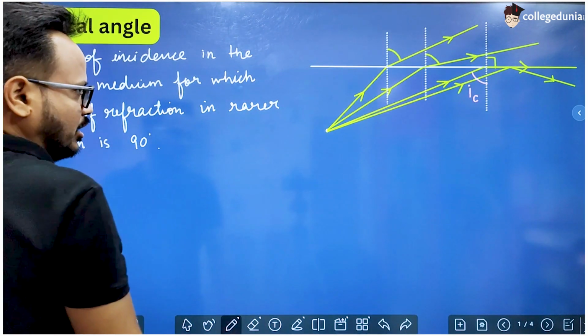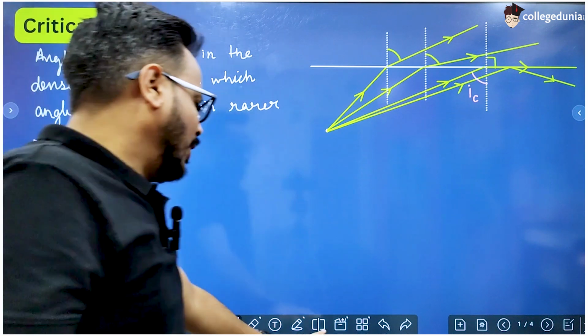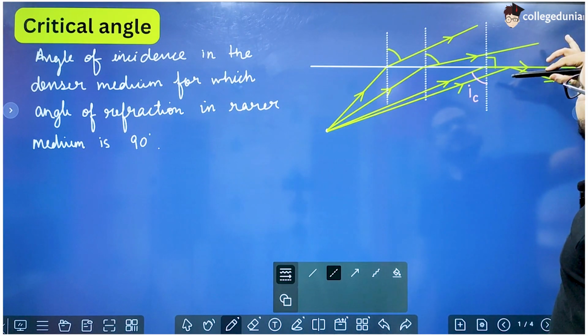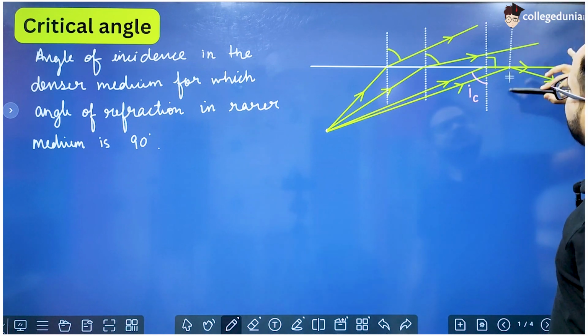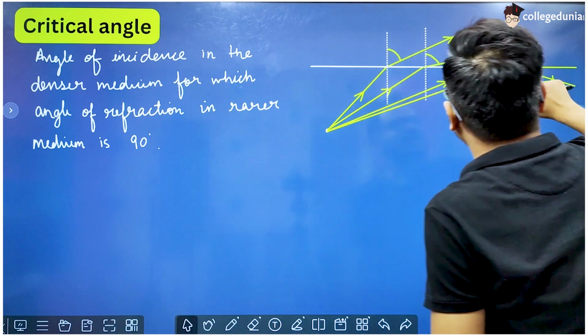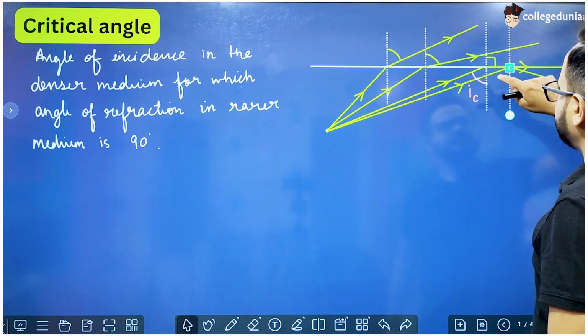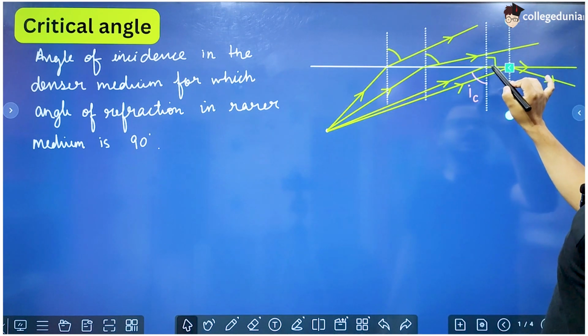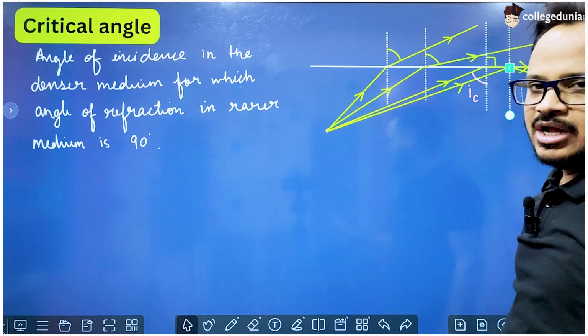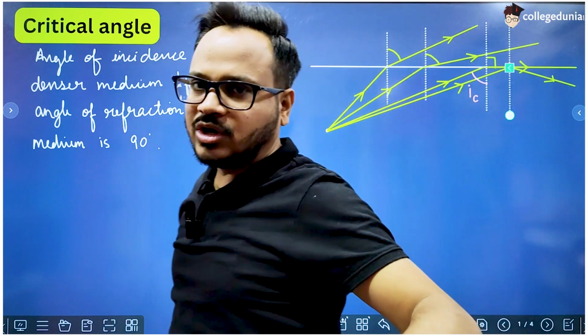Okay, so what happens? Total internal reflection occurs only when the angle of incidence is more than the critical angle, right? Because at the critical angle, the angle of refraction is 90 degrees, so the refracted ray moves along the interface. But that is not called total internal reflection.